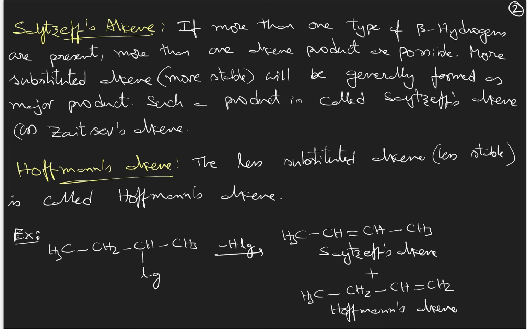Now, taking the example here, if you remove a leaving group from this alpha carbon, and from the beta carbon you remove H plus ion, you will get a double bond here. That makes Hofmann's alkene. And if you remove the leaving group from here and hydrogen from here, that leads to formation of the double bond here. So this is a more substituted alkene. More number of alkyl groups are there around the carbon-carbon double bond. That is what is called Saytzeff's alkene.